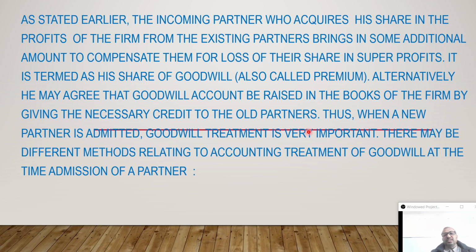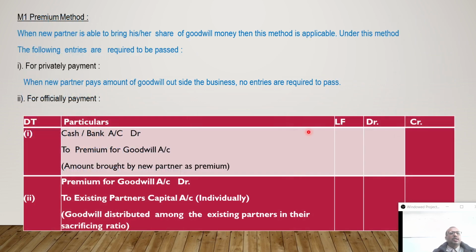So here in the admission chapter, this is the core part, that is treatment of goodwill. There are so many methods. Among that, the first method is the premium method. When will we apply this premium method? When the new partner is able to bring his share of goodwill money.